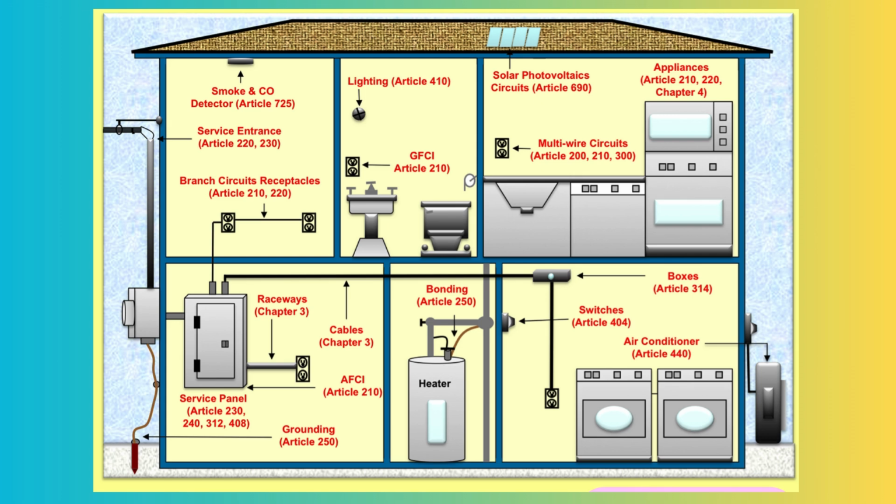This image shows a schematic layout of the electrical wiring in a house, with references to various NEC, National Electrical Code, articles for each component. Here's a breakdown of the key components. Appliances, Article 210, 220, Chapter 4, cover circuits related to major appliances in the kitchen. Solar photovoltaic circuits, Article 690, indicates a dedicated area for solar power system connections.